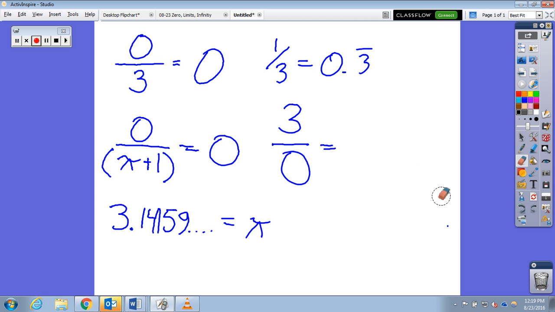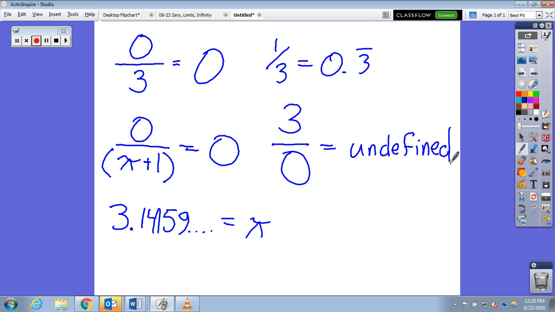You guys are now in Algebra 2, so you need to definitely know and understand that division by 0 is undefined. It has no definition and it has no value. And of course, undefined is not the same thing as 0, because we clearly learned from the number file video that 0 is a defined value, and it is even. Okay? So 3 divided by 0 is undefined.